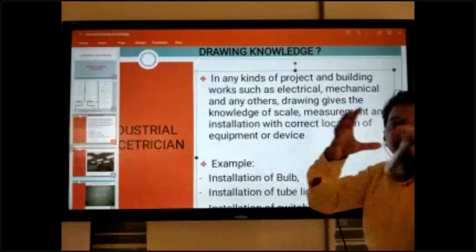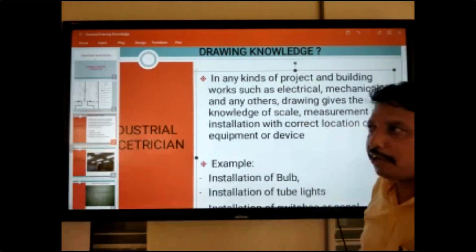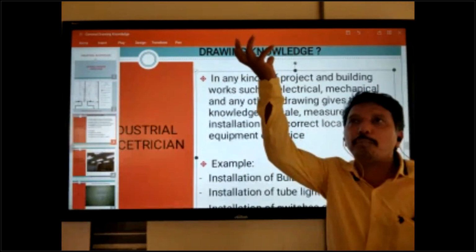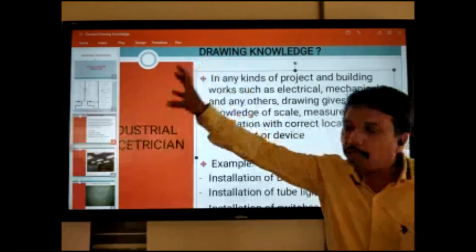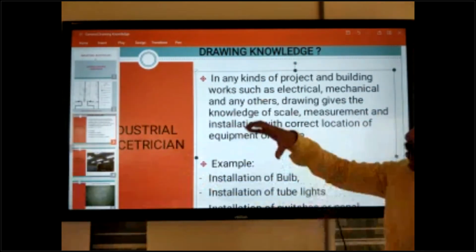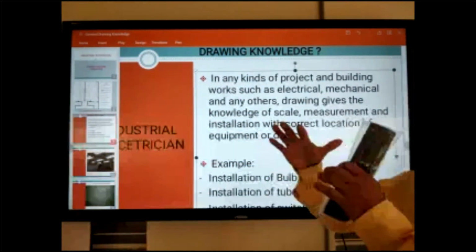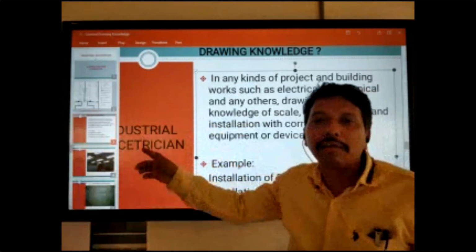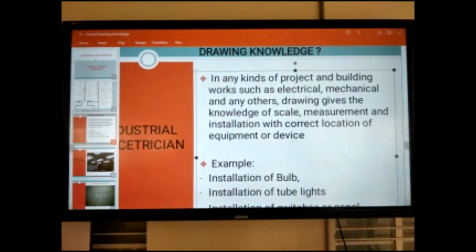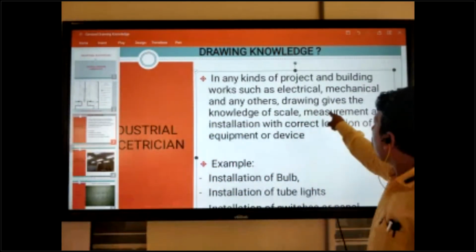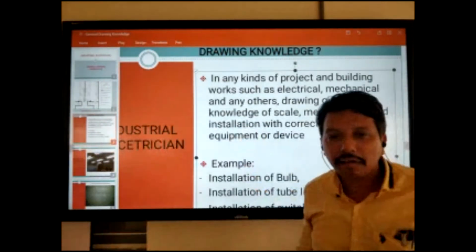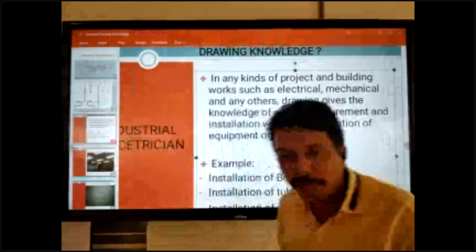Measurement: scale measurement gives the measurement for installing a device or equipment in the slab or wall. You can install a switch in the wall. You can install a distribution board in the wall. At that time you can make the scale and measurement, measuring with the measurement tape.